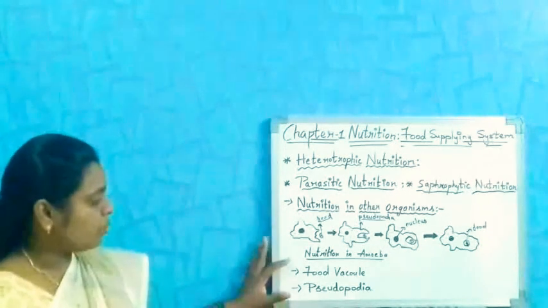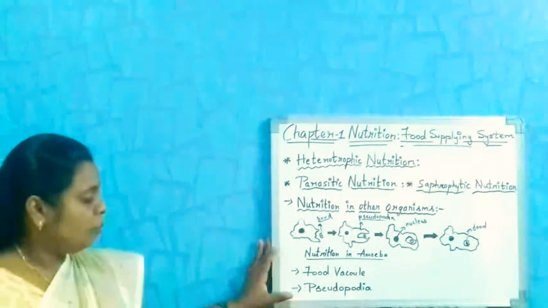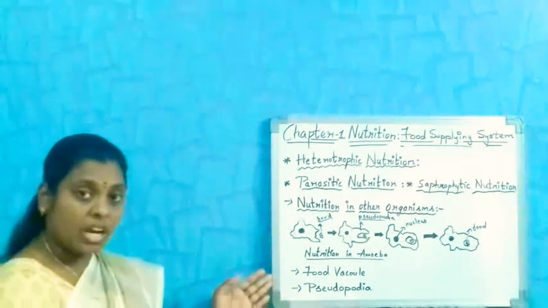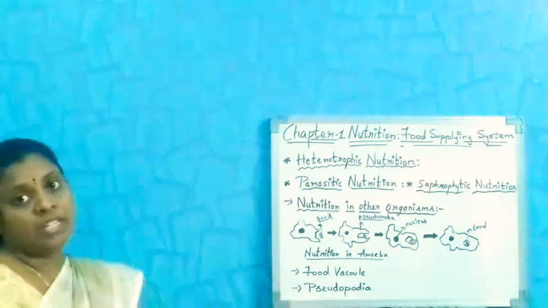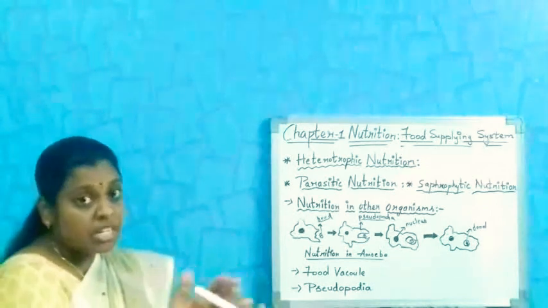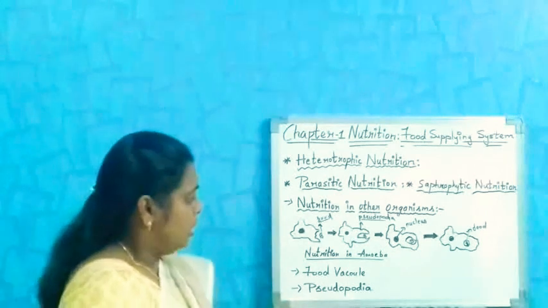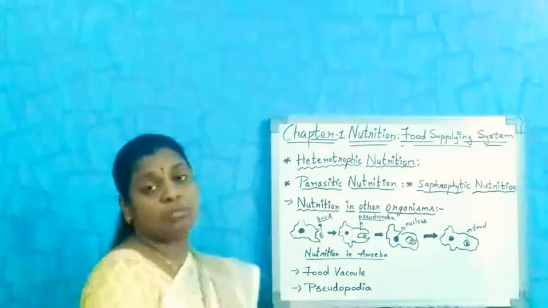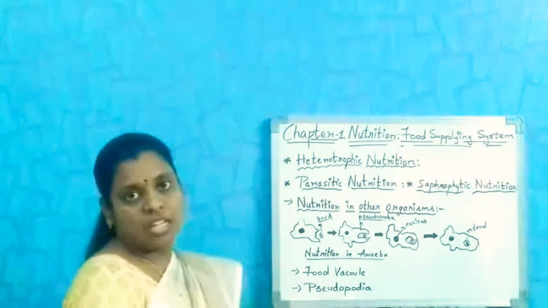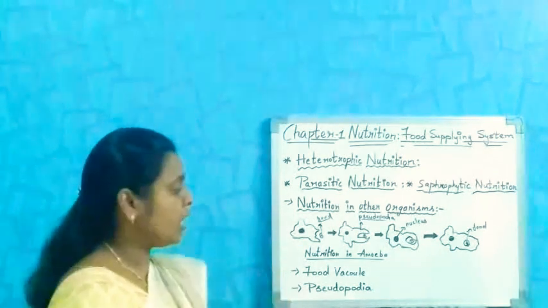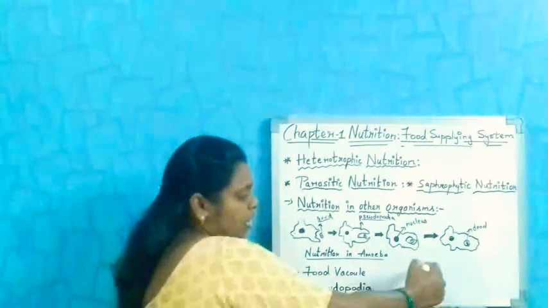So the food vacuole plays a main role, and also the pseudopodia, which help in movement and in taking the food materials. If you see the paramecium, it is slipper-shaped.